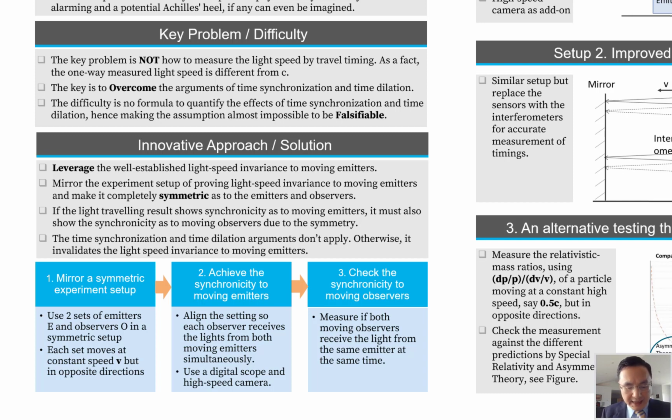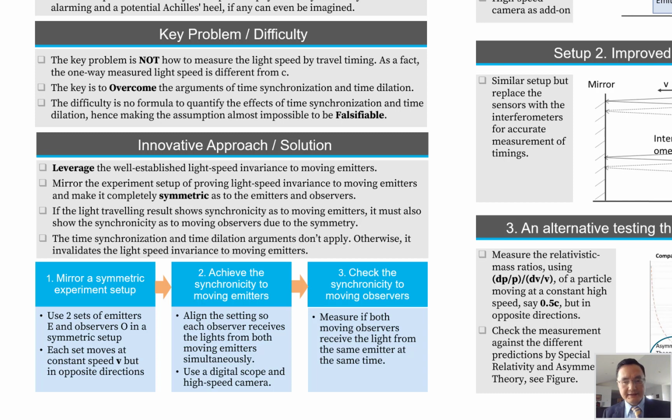Under this setup, if the result shows the light is synchronous as to moving emitters, it must also be synchronous to moving observers. The basic idea is to tie the testing of two theories together so that no argument can be made, because if you argue against the light speed invariance to moving observers, you basically are also arguing against the light speed invariance as to moving emitters.